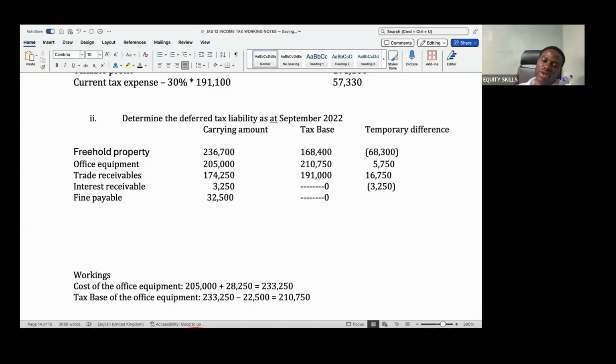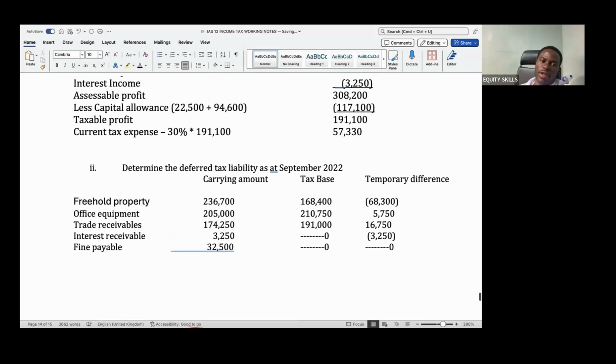And the temporary difference also will be zero, since it's a permanent difference. You don't have a temporary difference here. The difference is permanent, so it has no tax consequence.